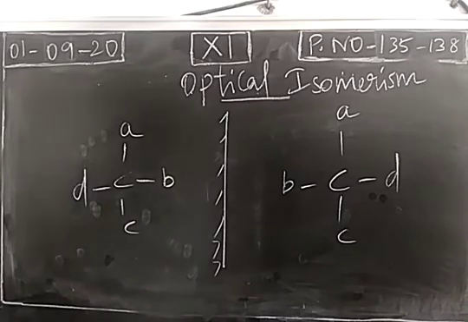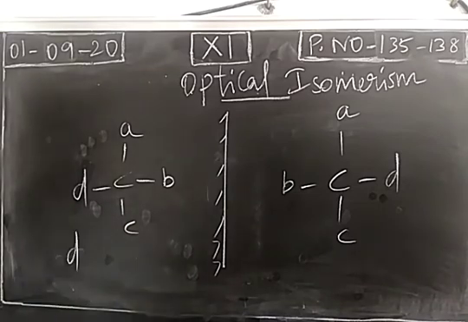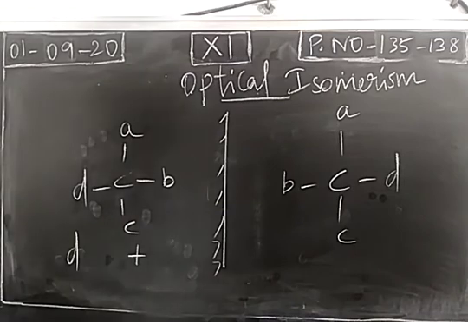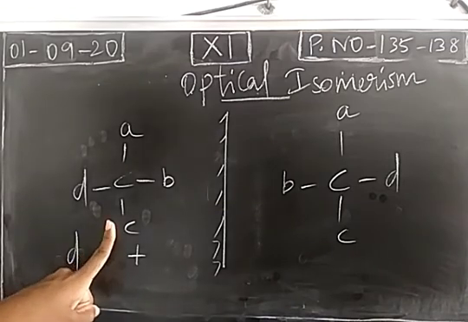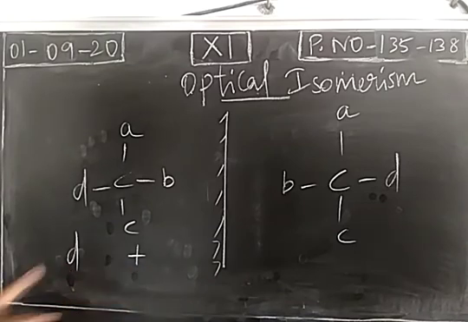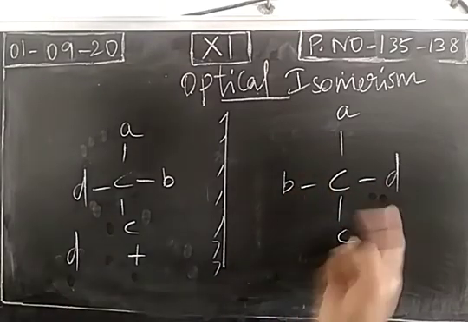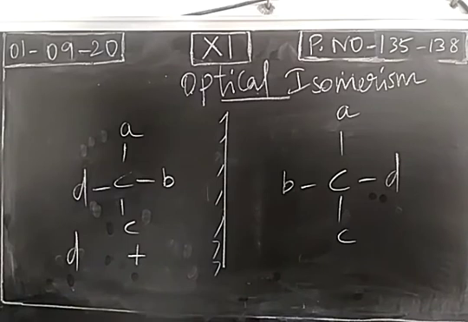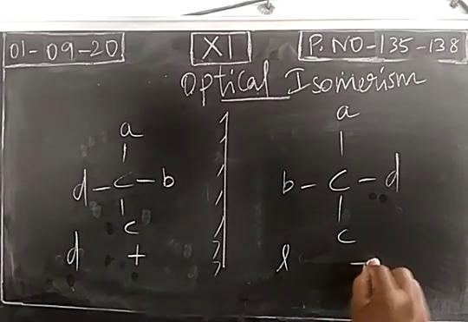So when we consider the optical isomers, this isomer is rotating the plane polarized light in clockwise direction, which means this is called dextrorotatory. Simply we write it as D isomer or plus isomer. The compound rotating plane polarized light in clockwise direction is called a plus isomer or D isomer or dextrorotatory isomer, and its mirror image. So spatial arrangement is different. When we take the mirror image, arrangement of atoms and molecules in space will be different. So this will rotate plane polarized light in anti-clockwise direction. So this is called a levorotatory isomer.